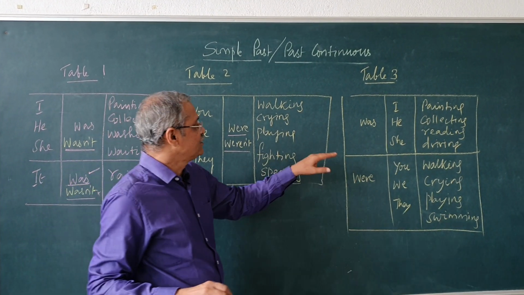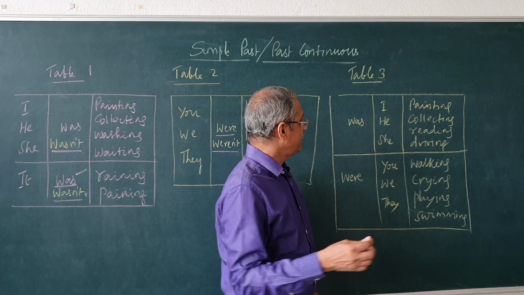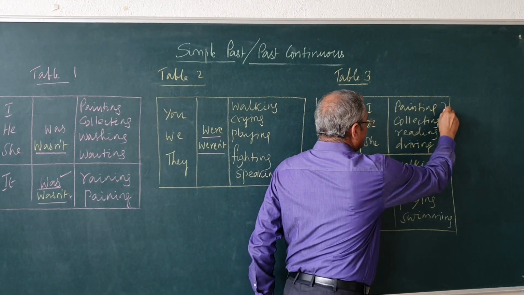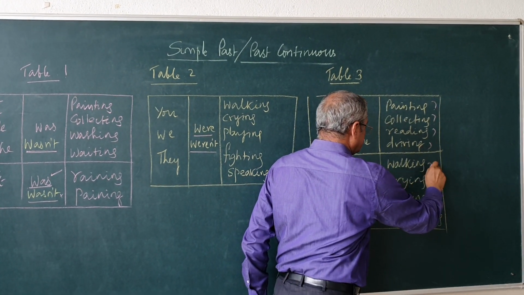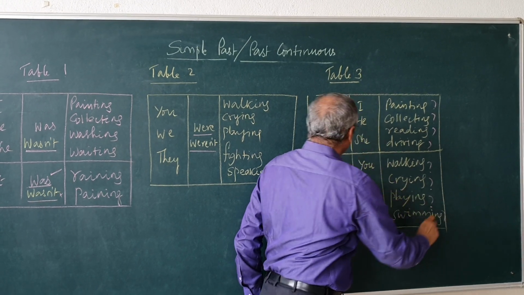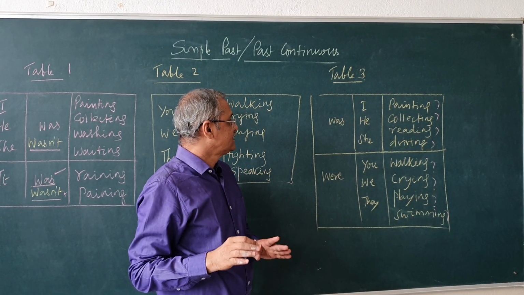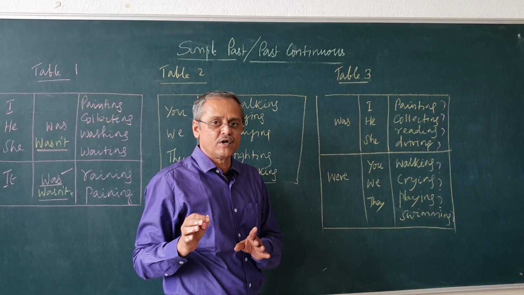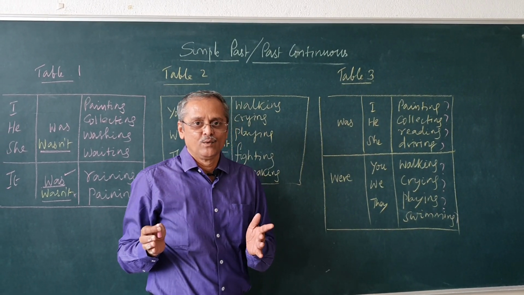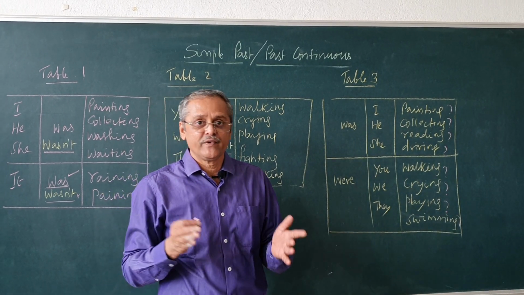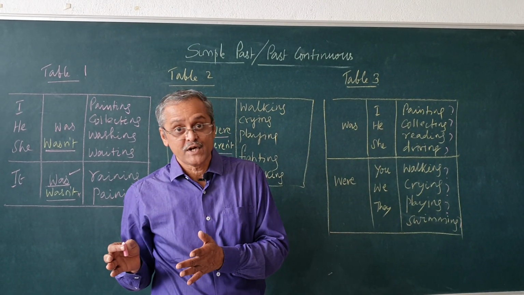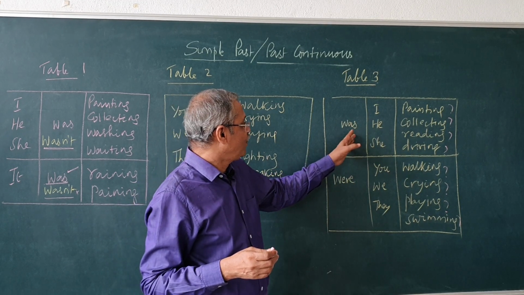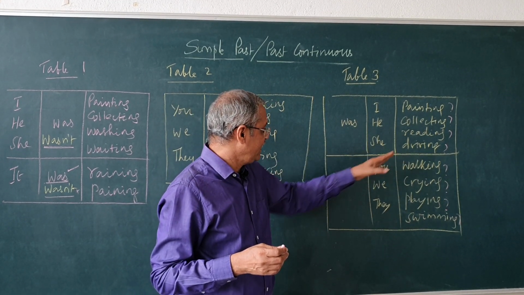In table 3 you see the question, the interrogative. Was I painting? Was I collecting? Was I reading? Was I driving? Was I washing? Was I cleaning? Was I shooting? Was I swimming? Was I shouting something? So, was he collecting? Was she reading? Like that.